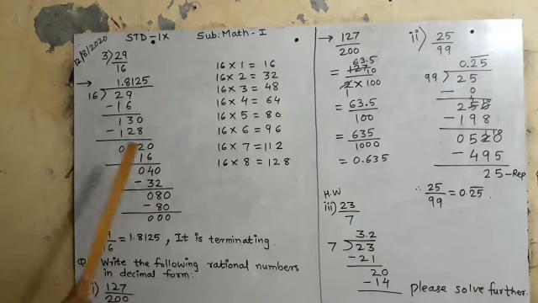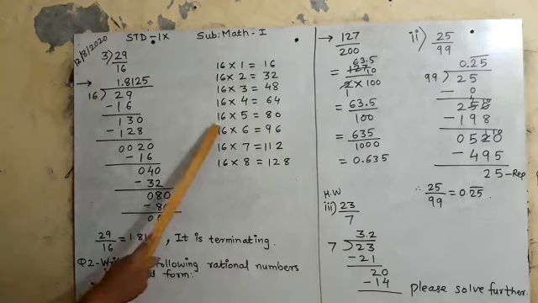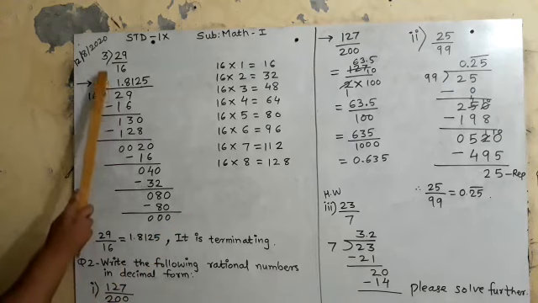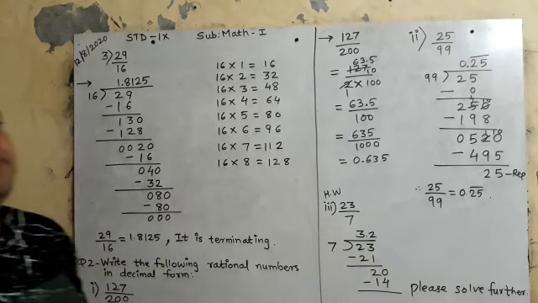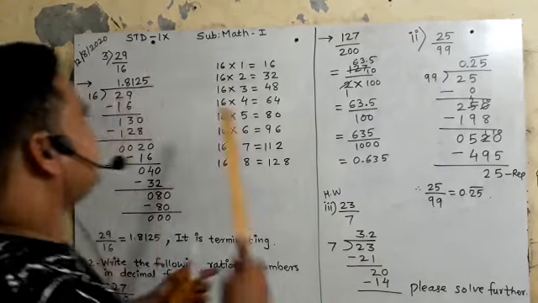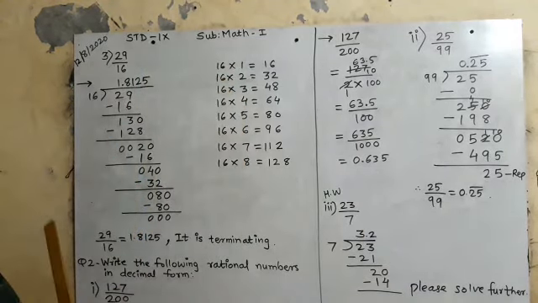Is it clear? So 16 5s are 80. Can you see here? 16 5s are 80. So this remainder is 0. Once the remainder is 0, it means the given rational number is completely divisible by its denominator 16. Say denominator 16 से 29 completely divisible हो गया. So therefore 29 upon 16 is equal to 1.8125. It is terminating. Why? Because the remainder is 0. Okay, I hope you understood.